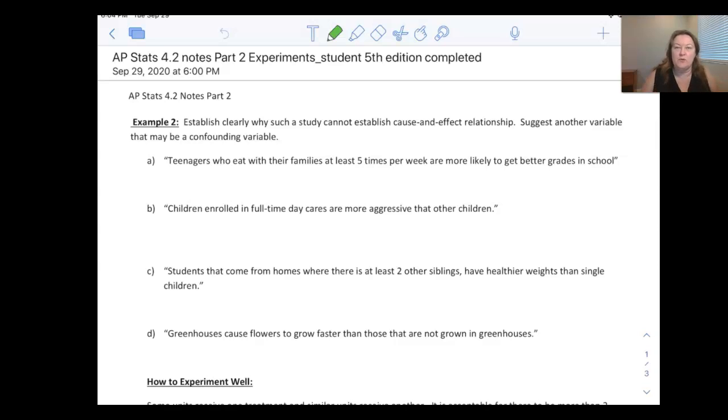Everyone, this is AP Stats 4.2 Part 2. So trying to break these up into smaller parts. In this one, we're going to look at a confounding variable where we left off on the last one.